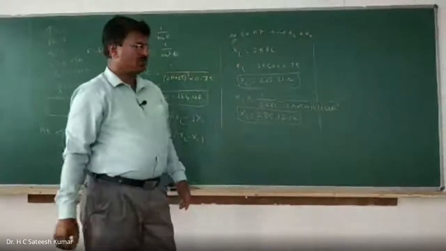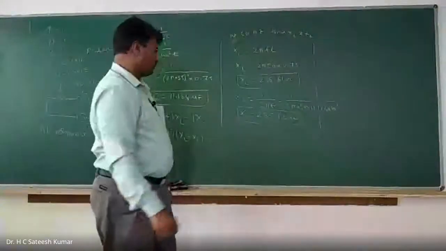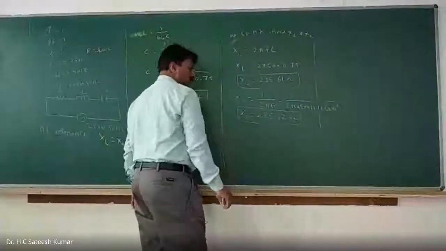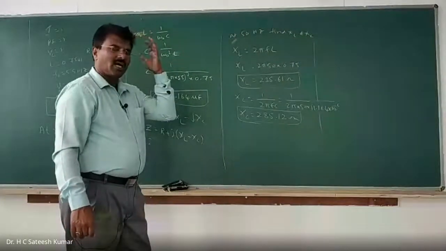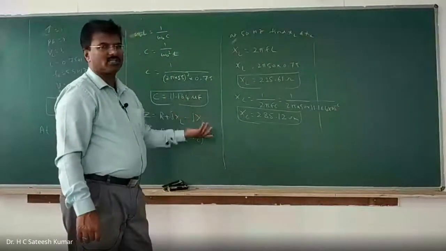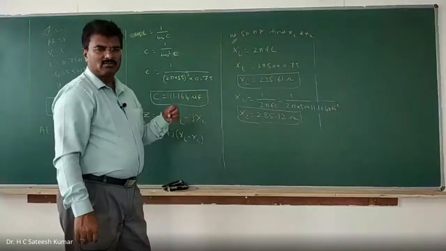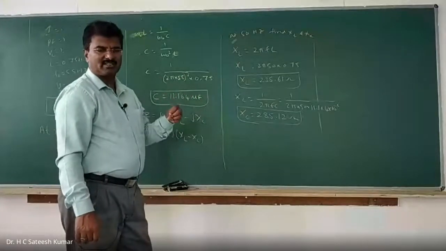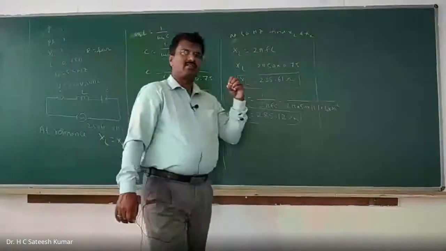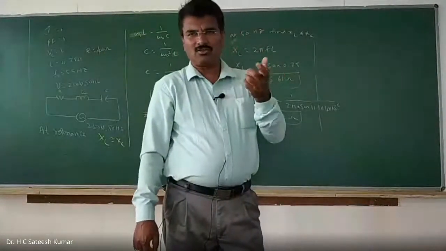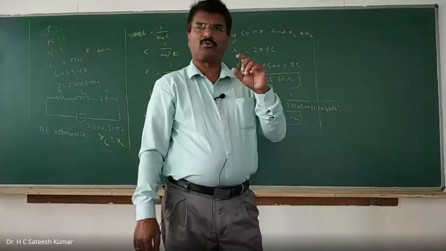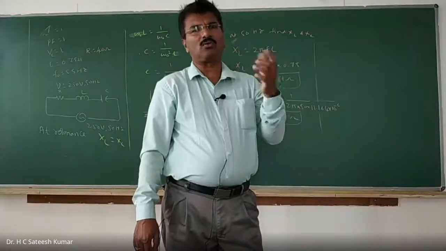If you want to find the power factor, you don't calculate it at 55 hertz. At 55 hertz, the power factor is unity. While defining resonance itself, we said that resonance is a condition in an AC circuit where the phase angle between voltage and current is 0. Therefore, cos phi, the power factor, is equal to 1.